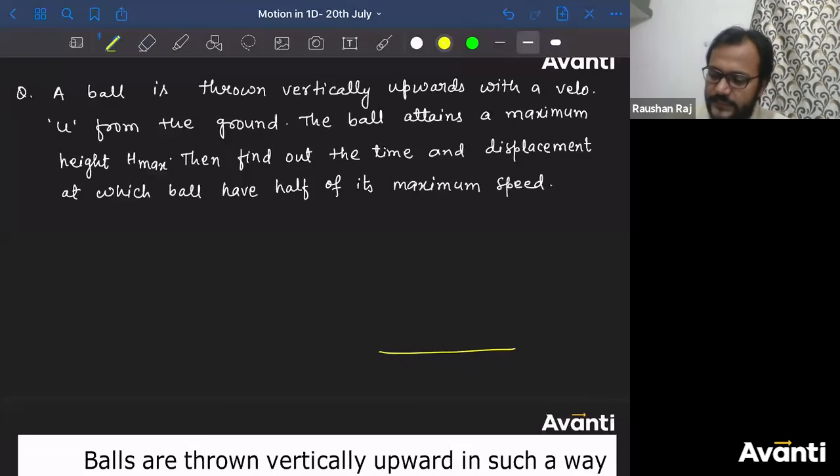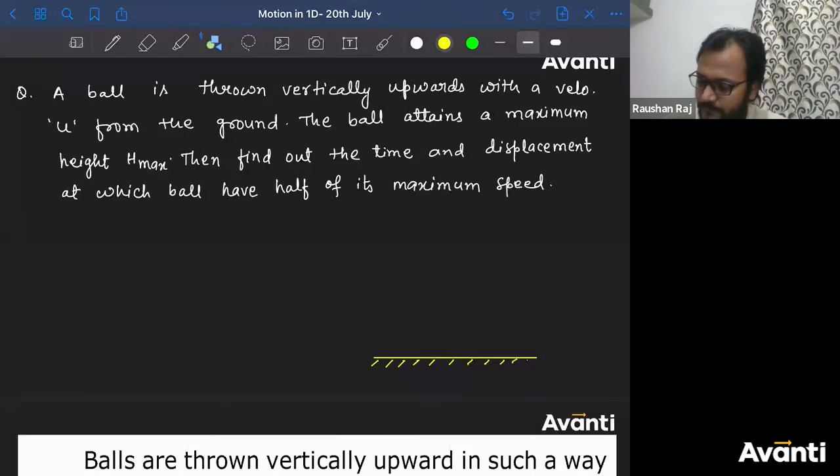Look, let us say this is the ground. All right. And let us consider this is the maximum height. This is h max.